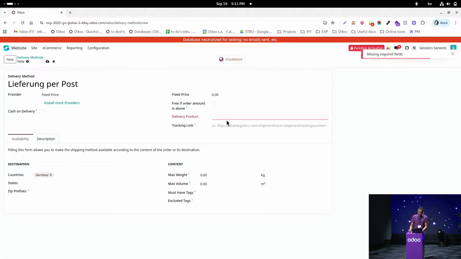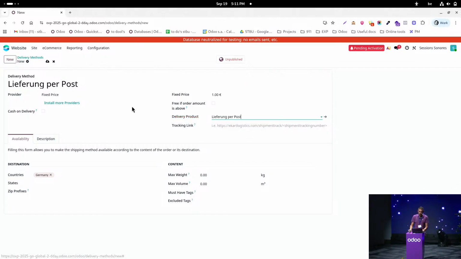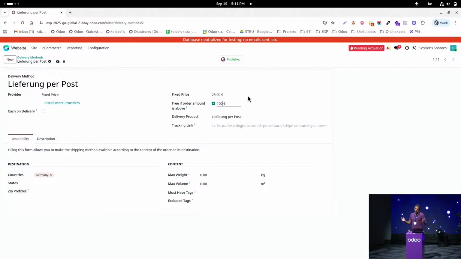We'll have to publish it, but before that Odoo tells us, please indicate a delivery product so that we can make the link between our delivery method and our sale order. So by doing this, we can publish it. And don't forget to put an amount. This time I will have 25 euros for a delivery to Germany, and it will be free for orders that are above 100 euros.